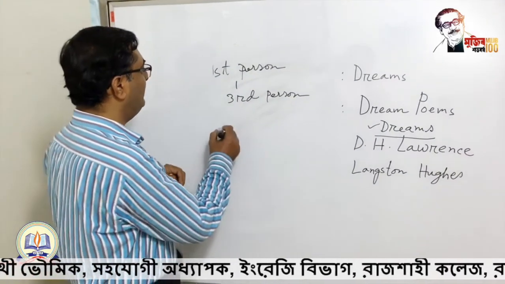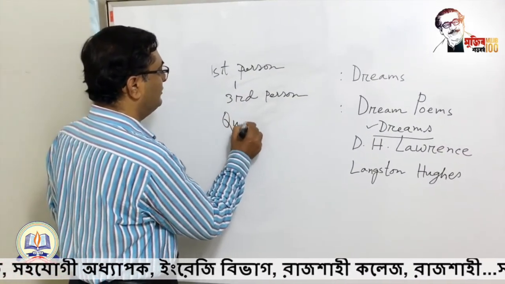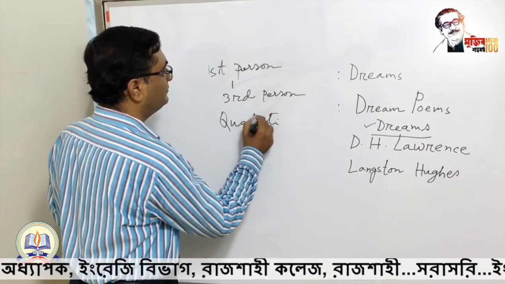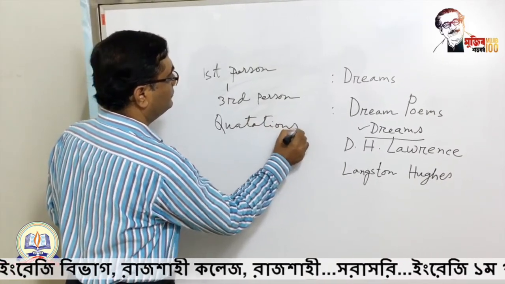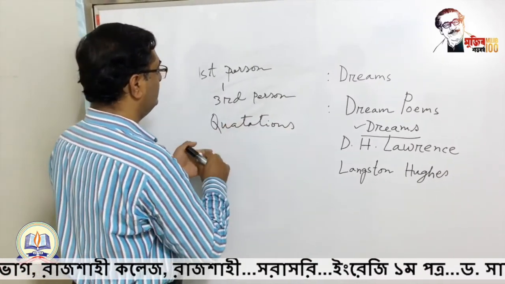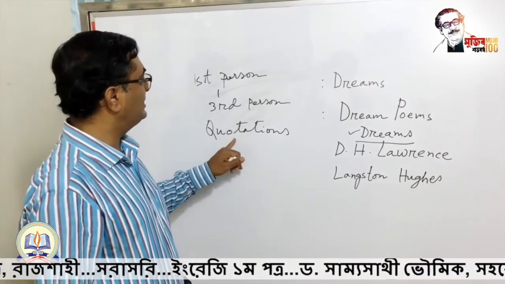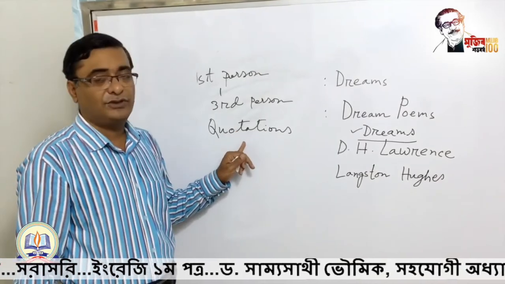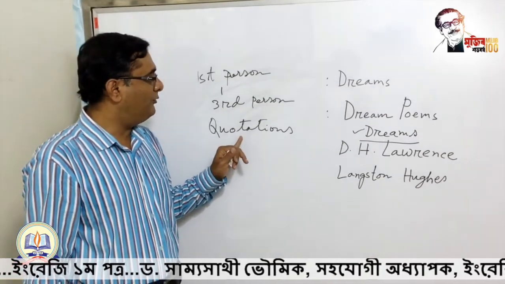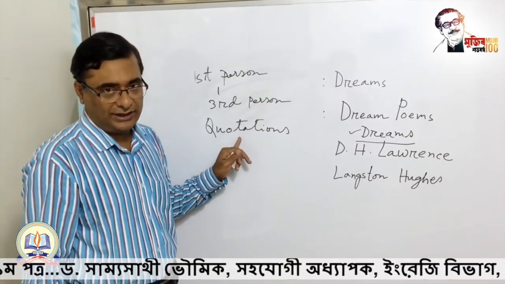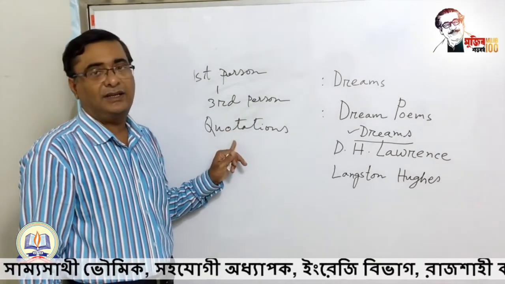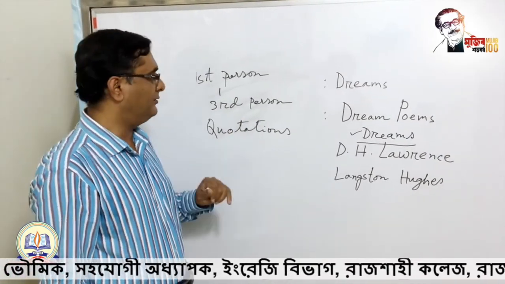And secondly, if there are quotations in the passage, don't use the quotations. You have to avoid the quotations. And don't use direct speech in your summary writing.